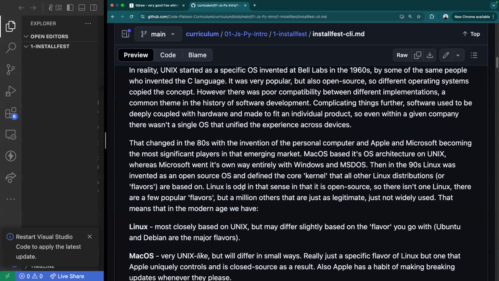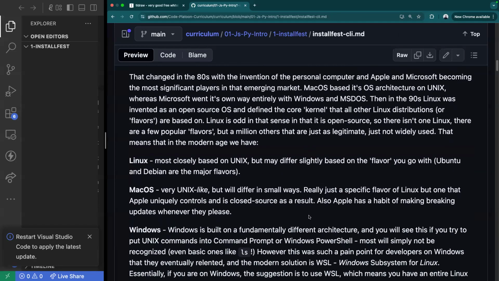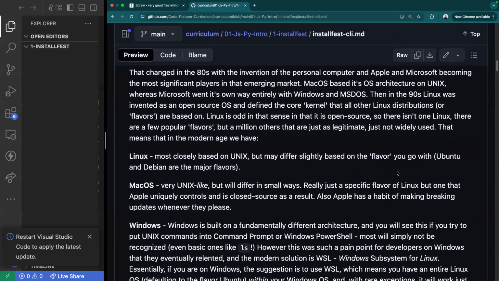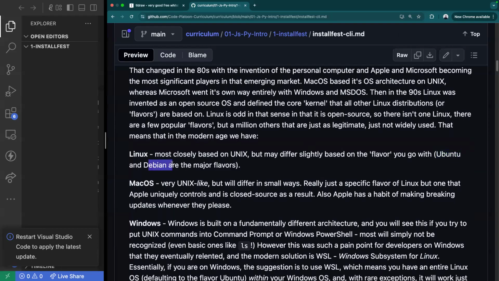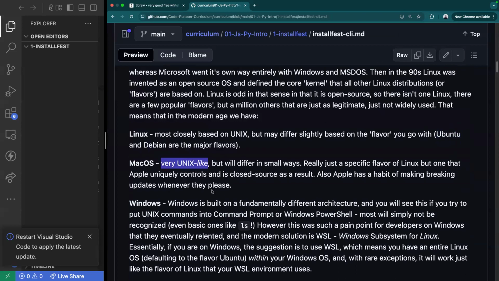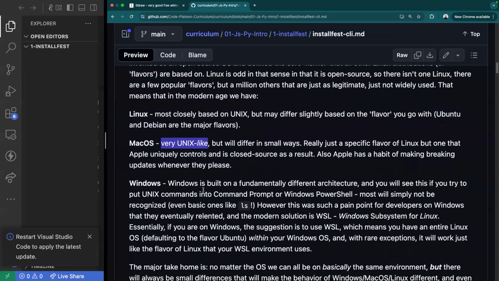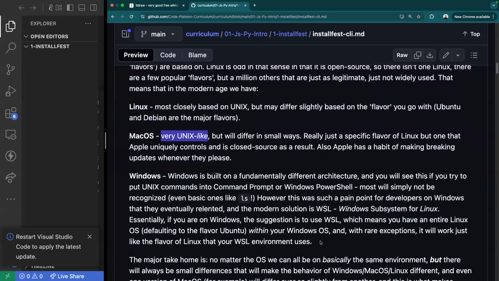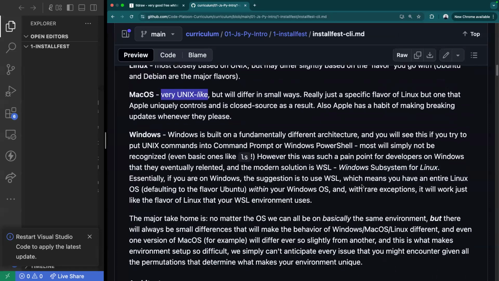So here in WSL, you'll be utilizing Ubuntu, and then for Mac, you'll be utilizing Unix. So here we have Linux, which is most closely based on Unix, but may differ slightly based on the flavor. So here we have Ubuntu, and then there's Debian. For those of you that are going to be utilizing WSL, again, you'll be in Ubuntu. For Mac OS, we have a Unix-like system. It's not exactly like Unix, but it's pretty close to it. And then there's Windows, which has its own entire thing. Windows utilizes PowerShell, and that has completely different commands than most of the Unix stuff.